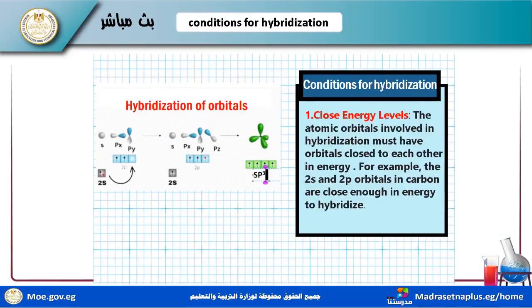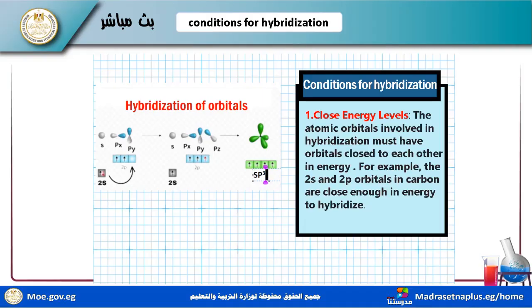What is the condition of hybridization? Hybridization occurs between orbitals with close energy levels. Atomic orbitals involved in hybridization must be close to each other in energy, for example 2s and 2p orbitals. Take carbon: the electronic configuration of carbon in the ground state is 2s2 2p2.